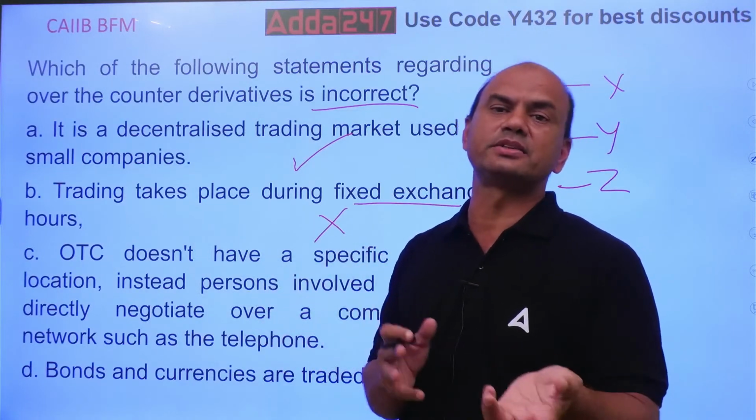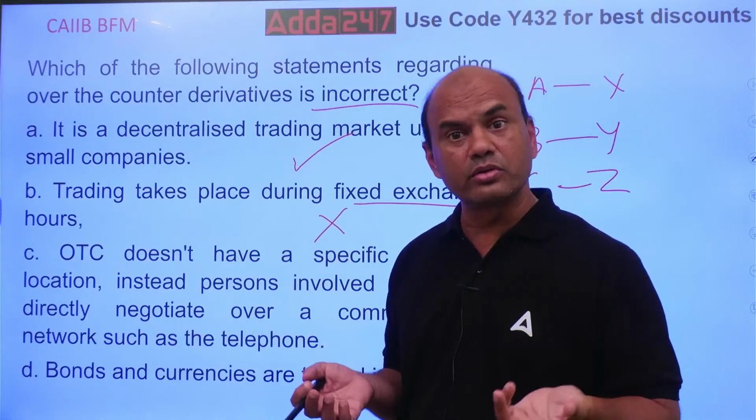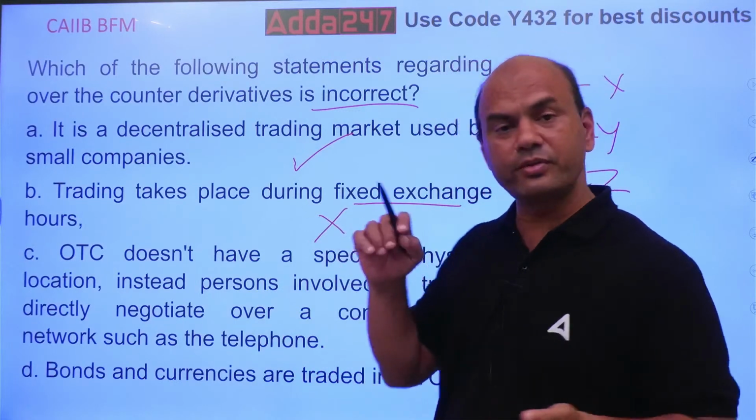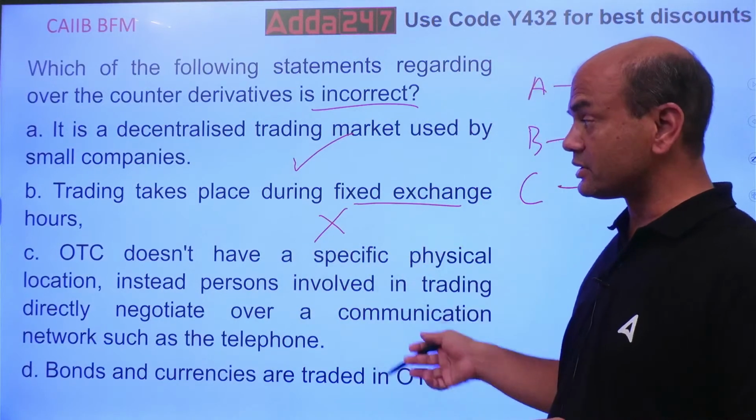NSE, BSE, buying the stocks, shares. Can you buy it after 3:30? No. Because there you have fixed hours. Here you don't have. Okay? So this is wrong. But let's see others also.